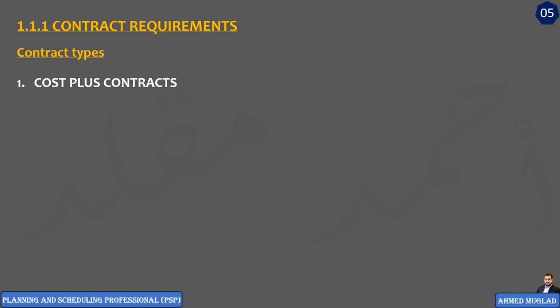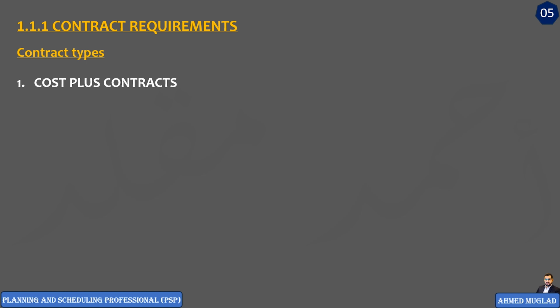These types of contracts are used when the scope of services to be provided is not well defined or it is not clear enough to be executed under the other contract types. There are four contract types under cost plus contracts, and all of them follow the same concept. The concept here is actual cost plus an agreed upon fee.